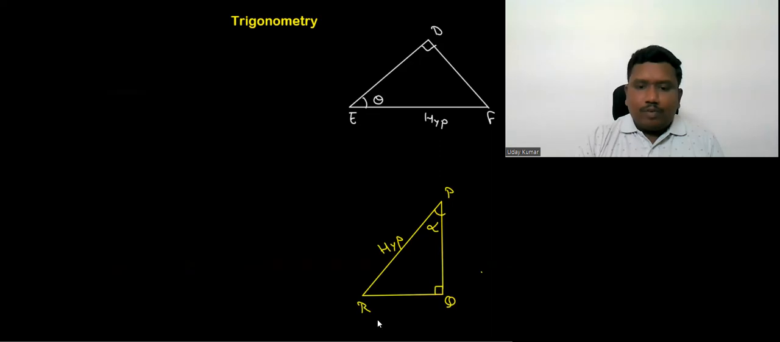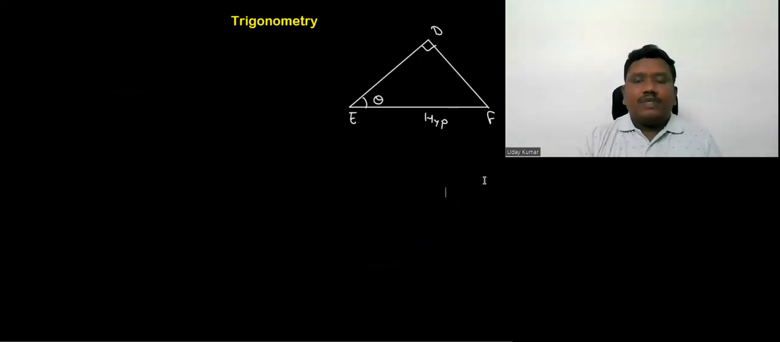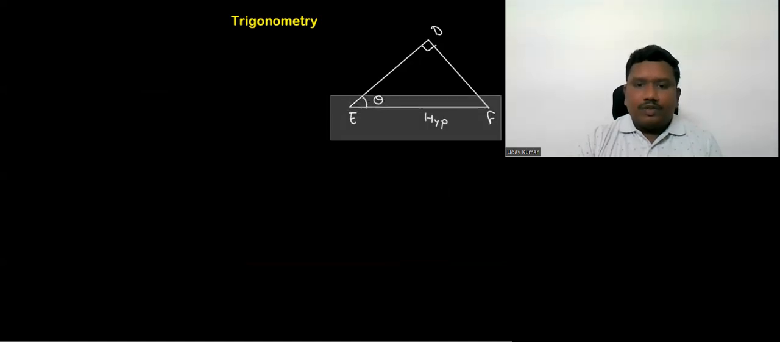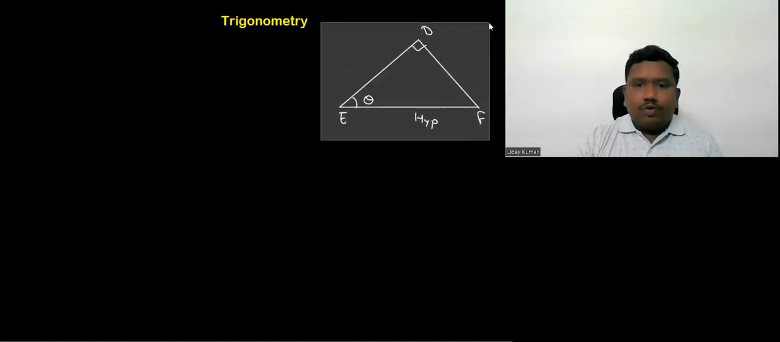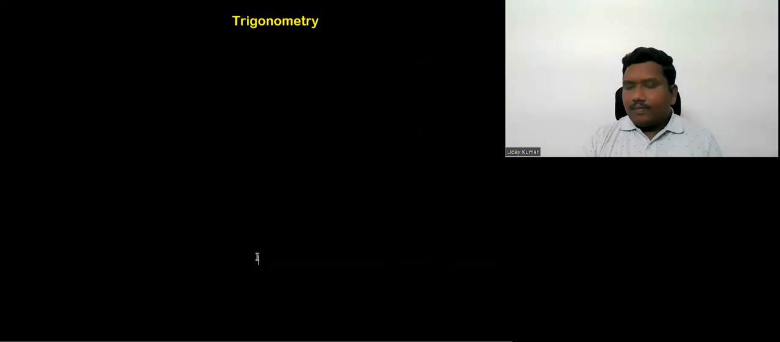So you are clear now about the trigonometric ratios. We took three different triangles and we have written a few of the trigonometric ratios, and we understood how to write the trigonometric ratios and the corresponding sides ratio.